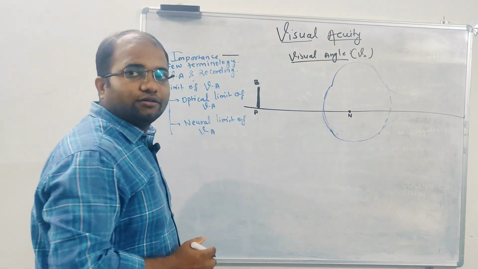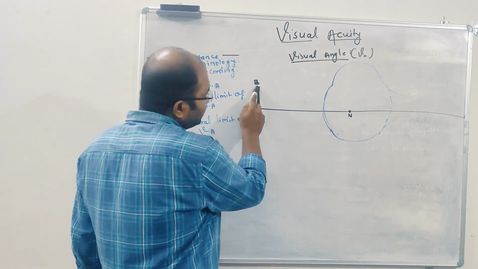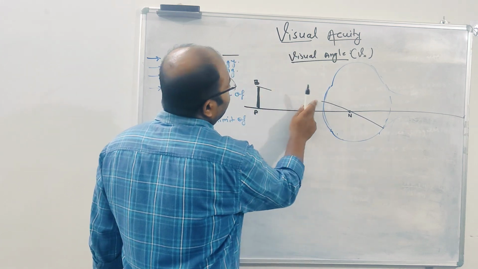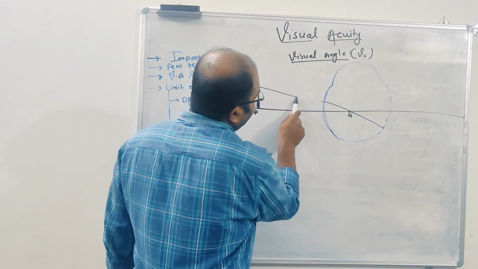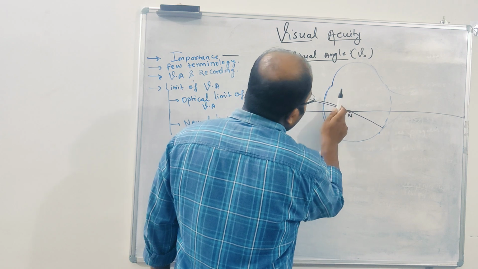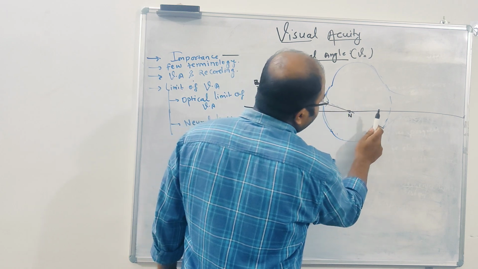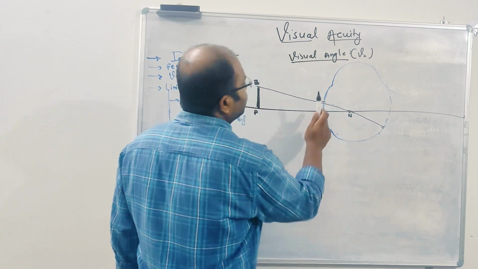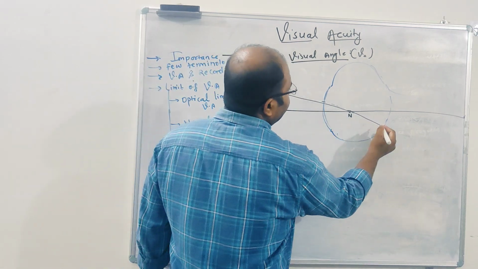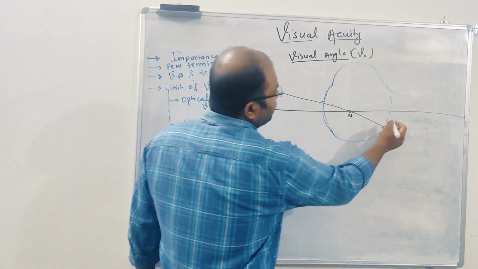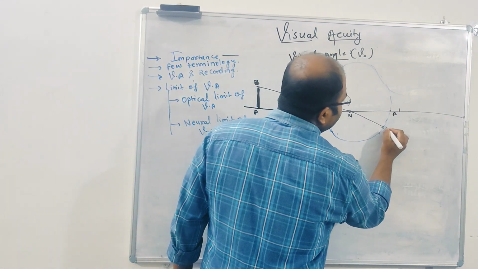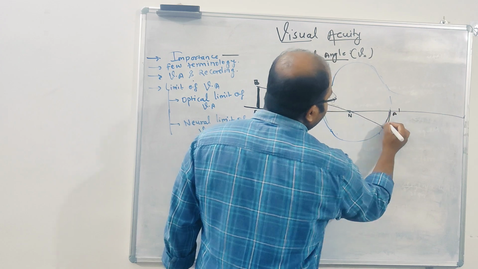Once this object is passed, see, light refraction: when the light is passing, it is assumed to pass through the nodal point of the eye. So here AB, the image formed on the retina will be A dash and B dash, and this is the height of the image.